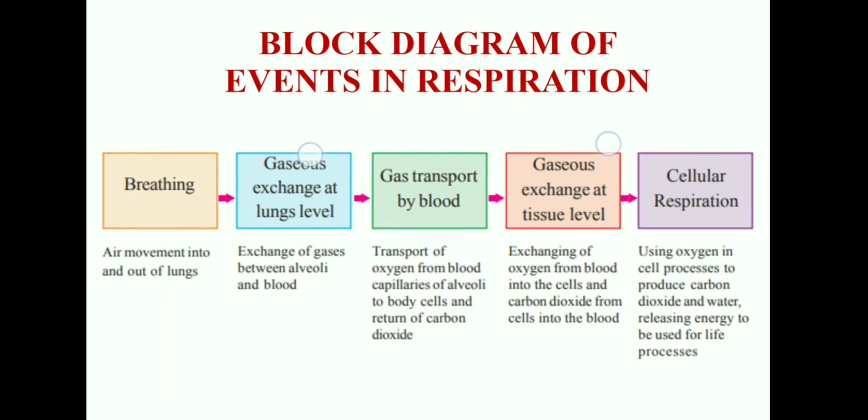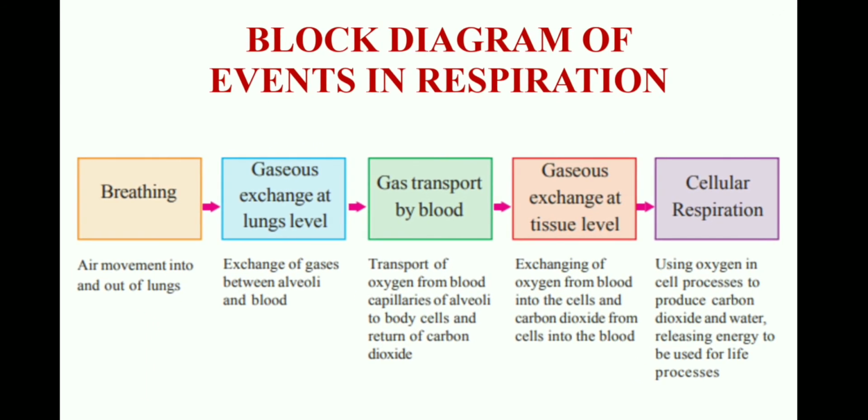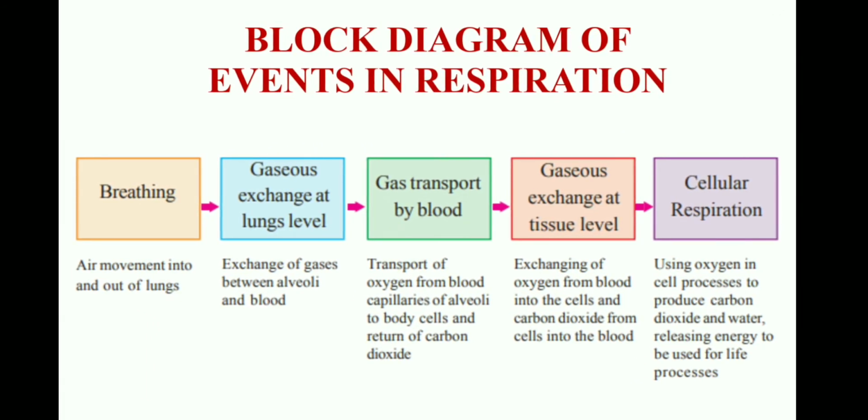Now coming to the block diagram of events, that is, the different steps in respiration. The first step is breathing, that is air movement into and out of the lungs. Oxygen is taken in and carbon dioxide is given out.